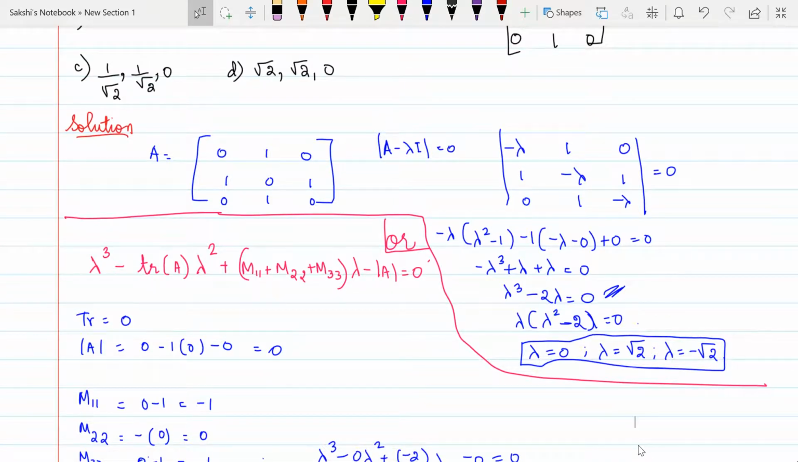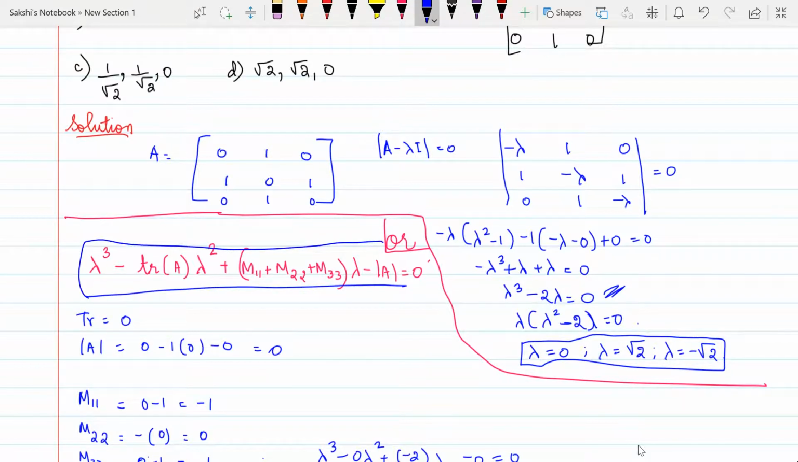Okay, now the other method is to use this formula in order to write this equation. If you make a mistake in finding the determinant, you can directly use this equation for a 3 by 3 matrix to write the characteristic equation directly, which is lambda cube minus trace into lambda square plus sum of the minors into lambda minus determinant of A equal to 0. So you have to find the trace, the determinant of the given matrix, and the minor of M11 and this one.